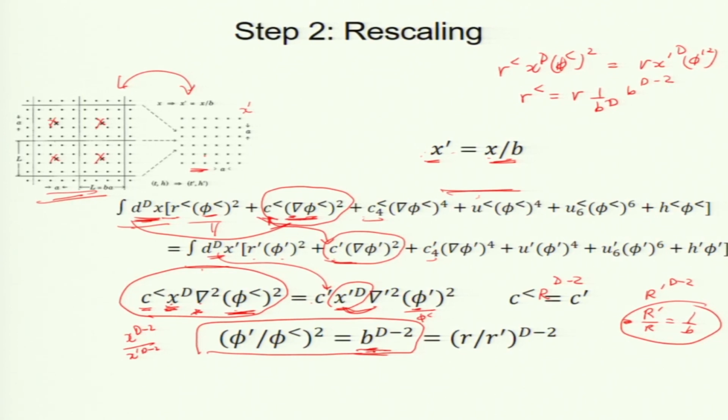I just replace it here. So, b to the power d, b to the d cancel. So, R b to the minus 2. So, R less must be equal to, well, I had put R less equal to R prime b to the minus 2. So, this is how we prove it. Under scaling this parameter R will transform like that.